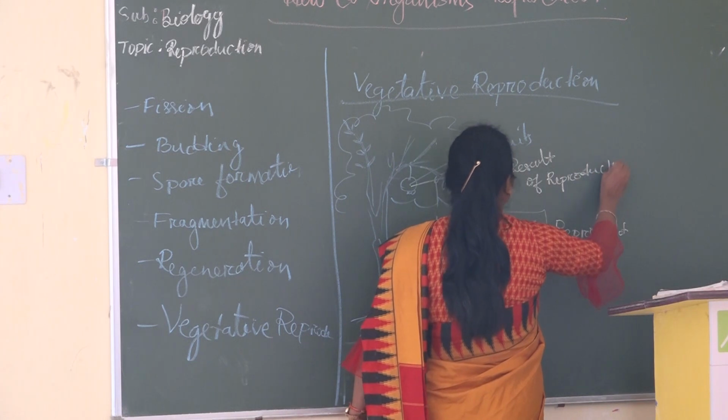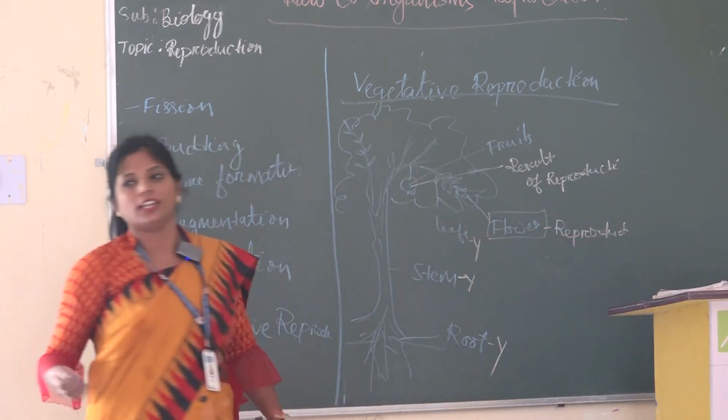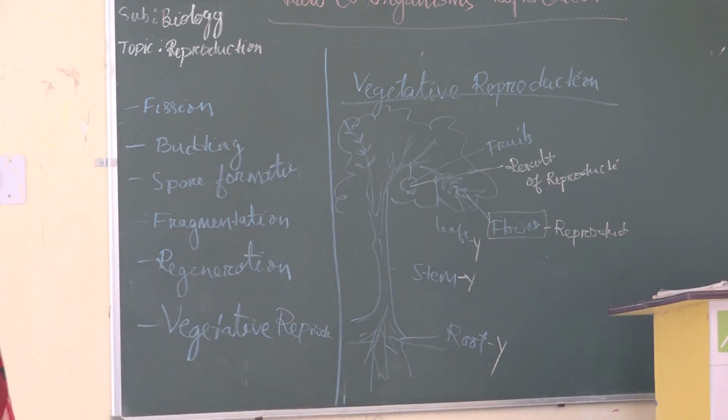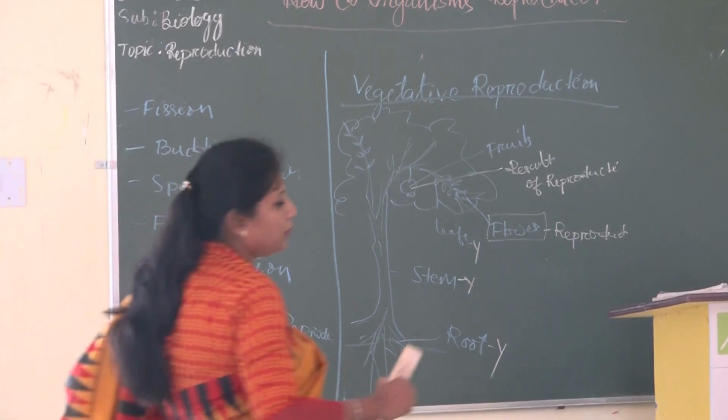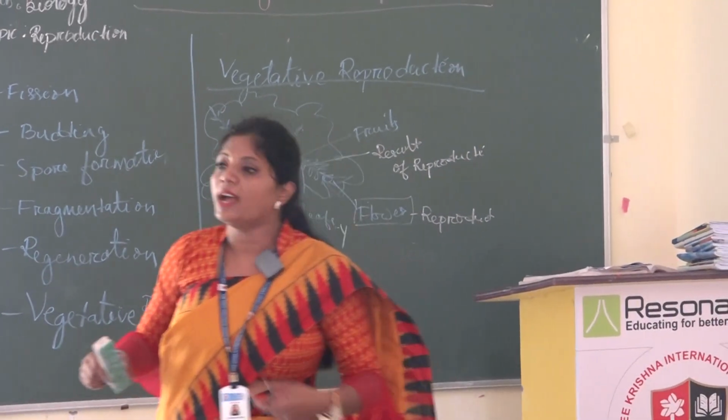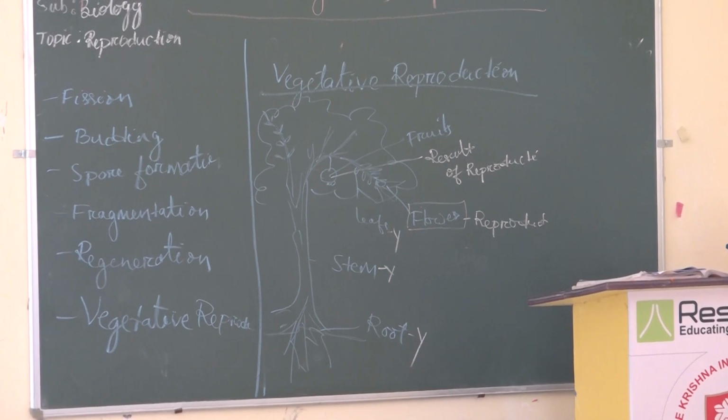We will read about sexual reproduction in your next class, in detail about the flower, its structure, how it is involved in production of fruit, and post fertilization stages.